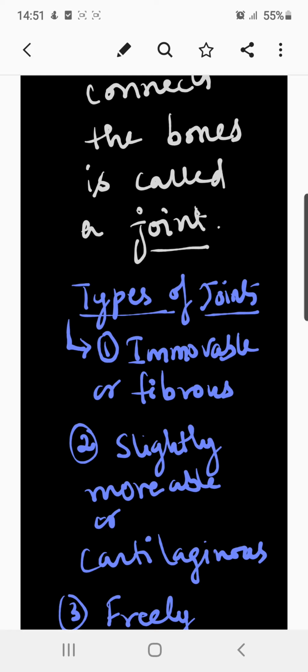So most of the immovable joints are often known as sutures. The periosteum that covers the bone dips between them and acts as a septum. This allows the bones to grow at their periphery, but they remain joined together.